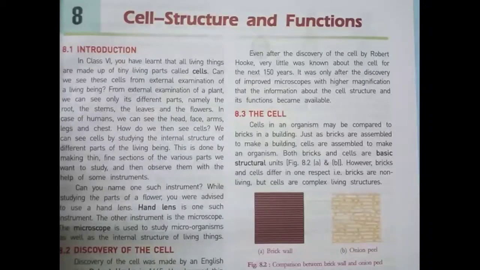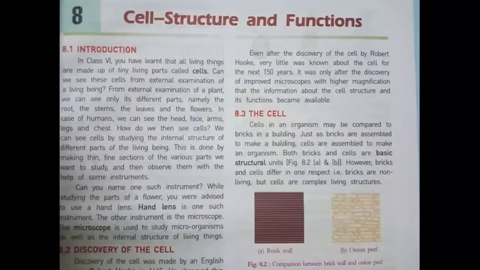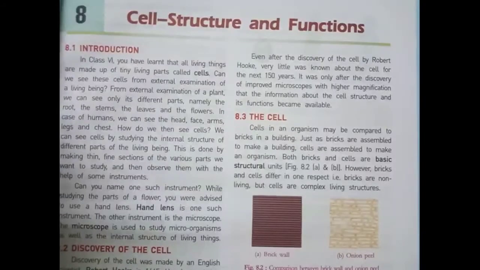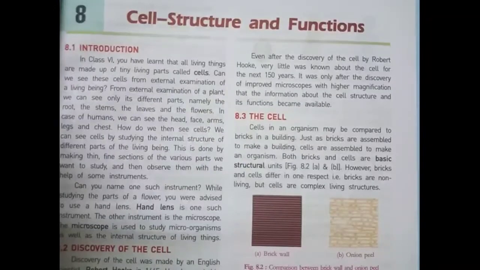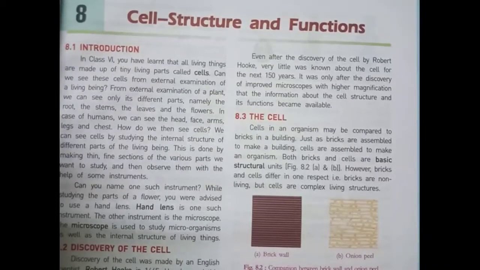We just see the face, fingers, hands, legs, etc., the body parts. To know about the cell, we need to do some study so that we can understand the different parts of the body and the cell structure and functions of the body. Same things happen in the case of plants and animals also.